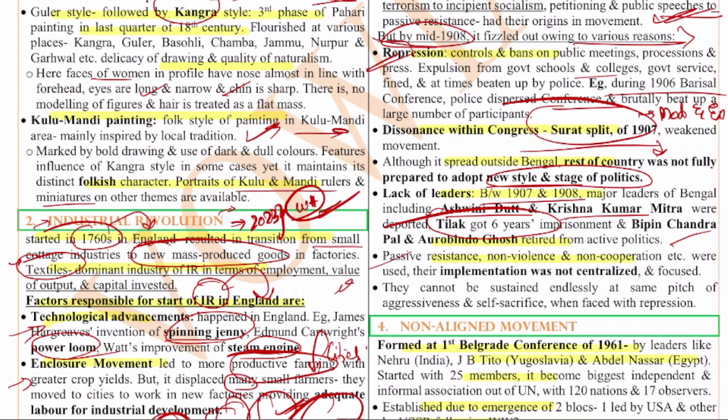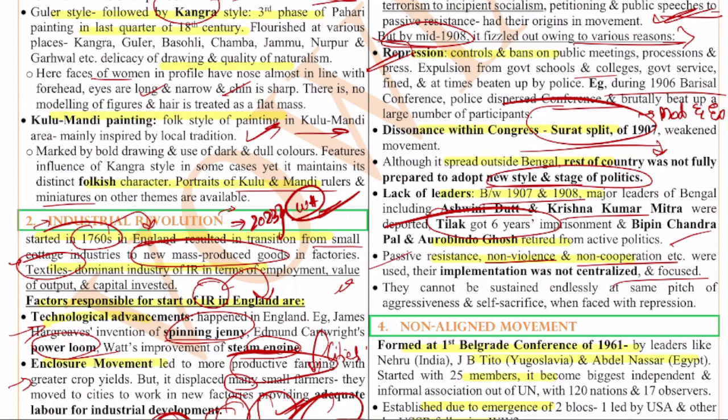There was passive resistance, non-violence, non-cooperation, etc., and they were used, but their implementation was not centralized and focused. Also, this movement did not spread to a lot of interior parts of the country. Only in the major cities and urban areas was this very popular. And also the movement cannot be sustained endlessly with the same pitch and intensity.